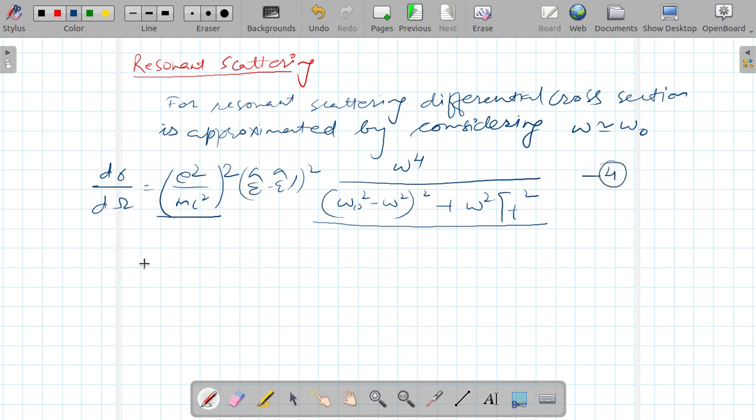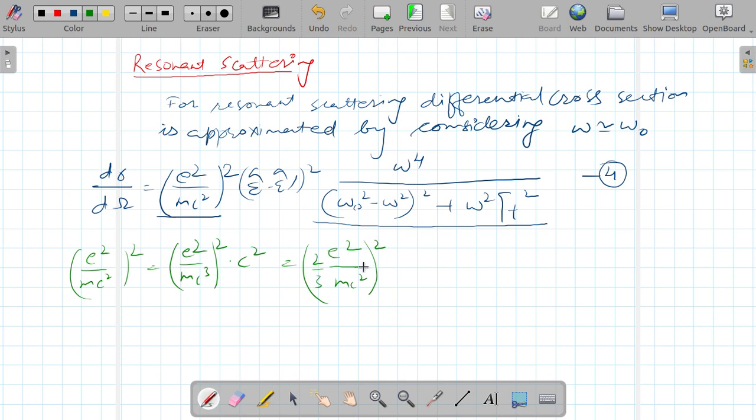So first let us try to simplify this part. As we know, e square over mc square whole square can be written as e square over mc cube whole square. I am taking an additional c and its square, so that is why I am multiplying by this. Now I multiply this factor by 2 by 3 whole square, that means 2 square and 3 square, so I am multiplying by 4 by 9. I am taking its reciprocal, and c square stays as it is.